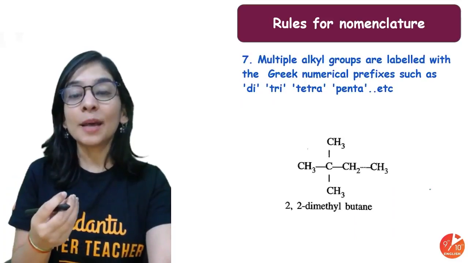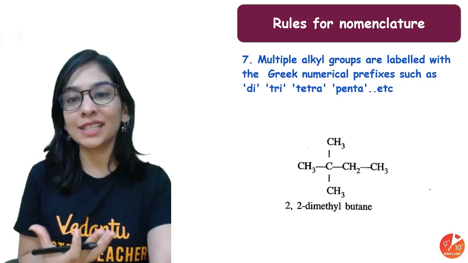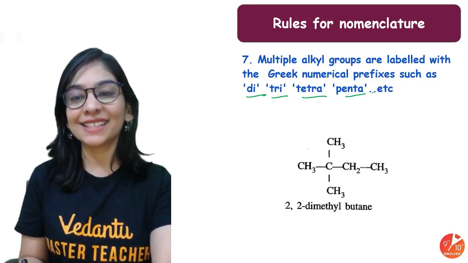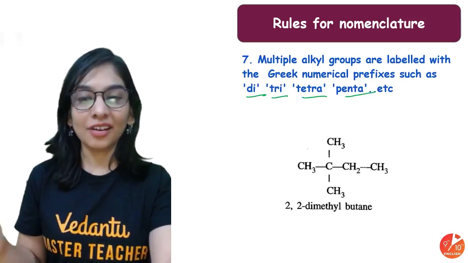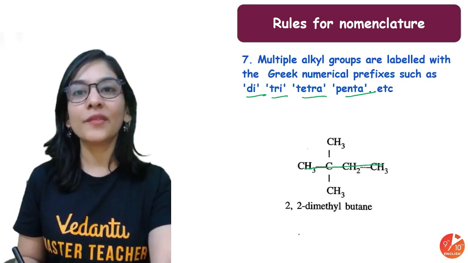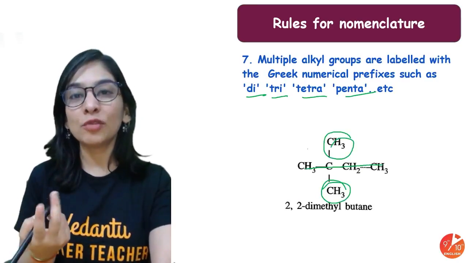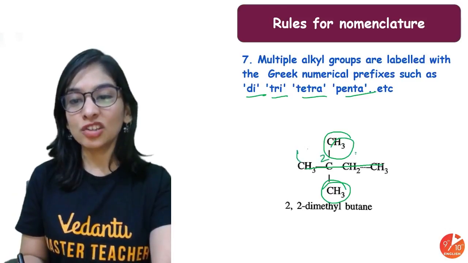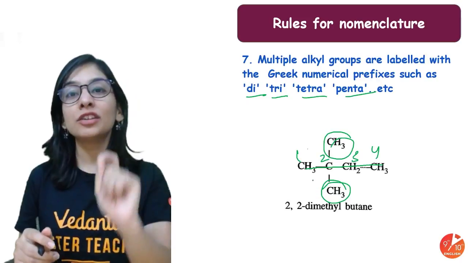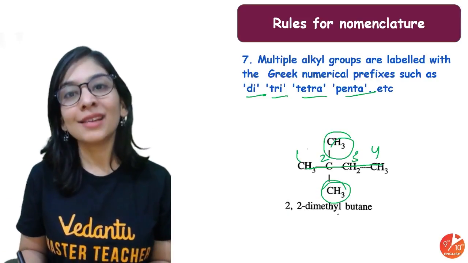And when a substituent repeats, if the same substituent is there more than one time, then we use a Greek prefix like di, tri, tetra, penta, and all. So look at this example. I selected my longest carbon chain having 4 members. There are 2 methyl groups, 2 same groups. So rather than writing that my second carbon has a methyl, and a methyl, I can write it together as 2,2-dimethyl.